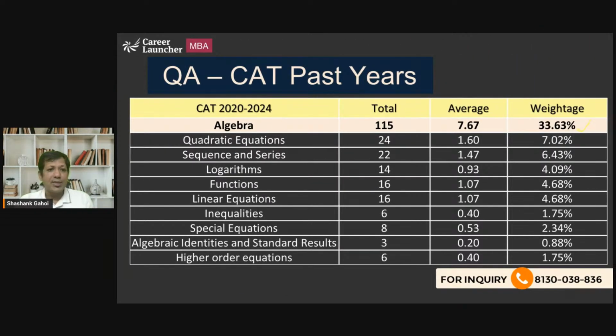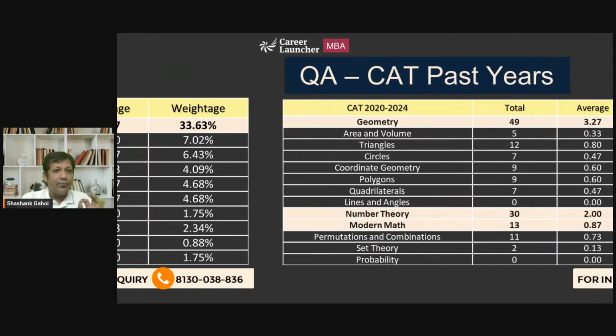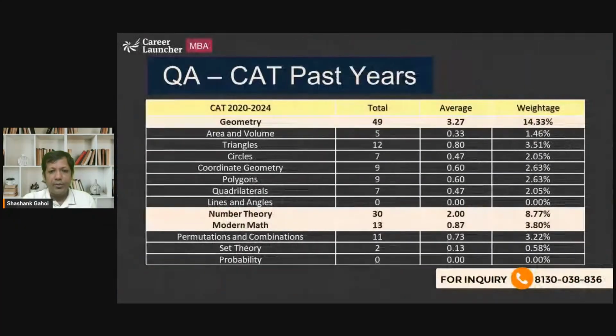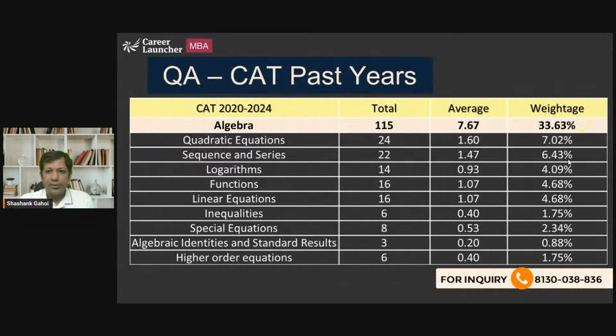So quadratic equations, sequence and series, log, mod, functions, linear inequalities, linear equations, identities, and polynomials. If you see the topics that have the maximum weightage in algebra, I'm sorry, my PPT keeps on rotating left, right. I'm sorry. So quadratic equation has the largest weightage. That is 24 questions asked. So whichever CAT paper you pick, you are always going to see at least one question of quadratic equation. And will it be difficult?